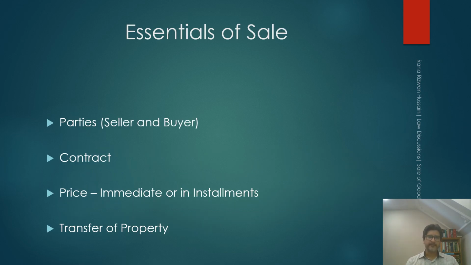So, essentials of sale. There are parties, there is a contract of sale between them, they agree upon a price of the property, and the property transfers from seller to the buyer in a contract of sale. In order to constitute a sale, the parties must reach an agreement with regard to the price, on what price the property is being sold and what is the manner of payment of that price. It is not essential for the completion of sale that the whole of the price is paid immediately to the parties. The price can be paid in future.